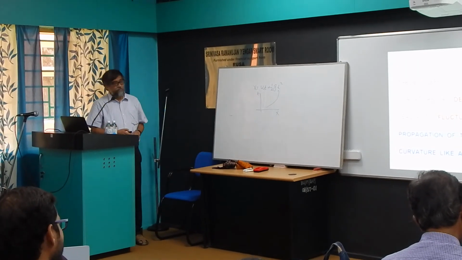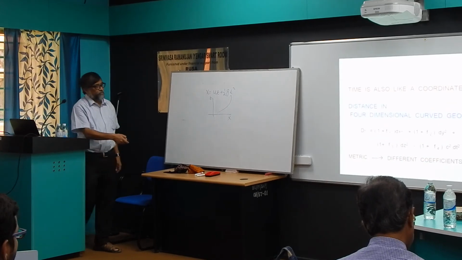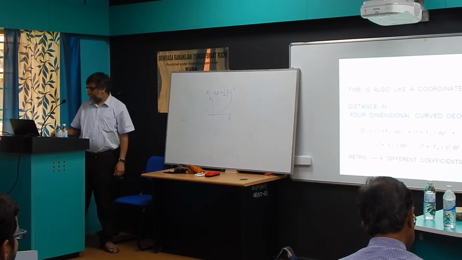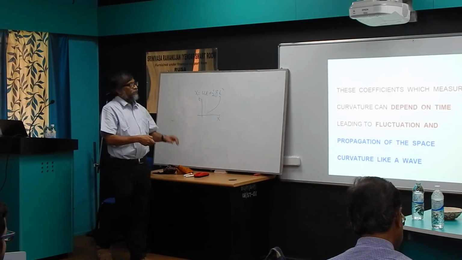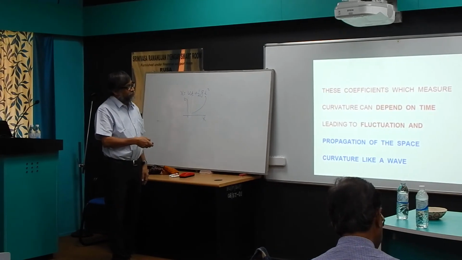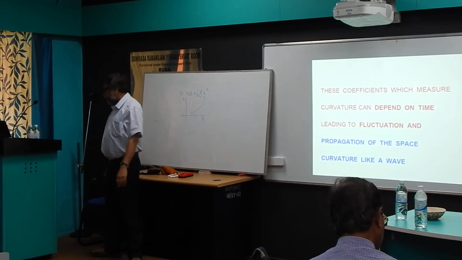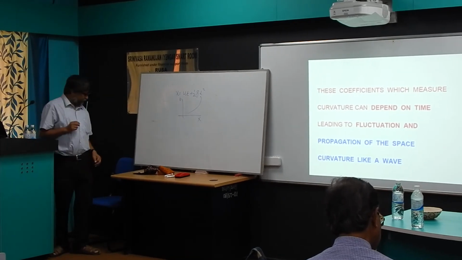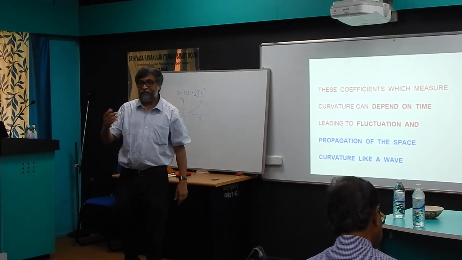These coefficients which measure curvature, now these coefficients are functions of x, y, z. So what we measure as curvature can depend on time and space both, and this coefficient leads to fluctuation, propagation of the space curvature like a wave. So what do we mean by this? What I mean is the following. Can I get a sheet of paper please from anybody?